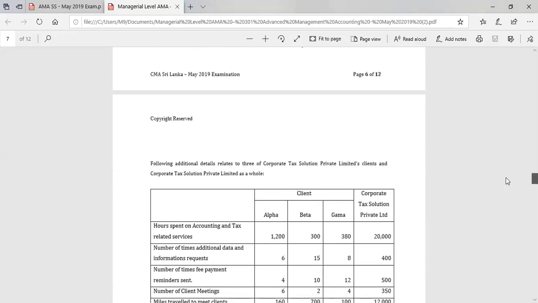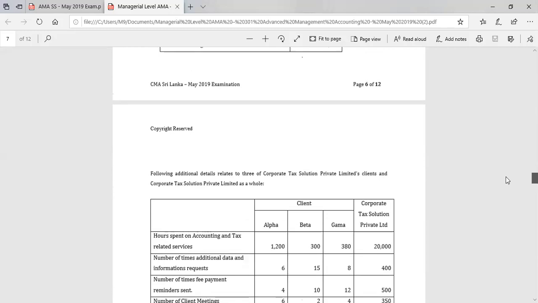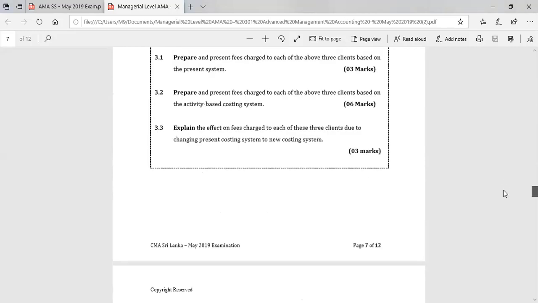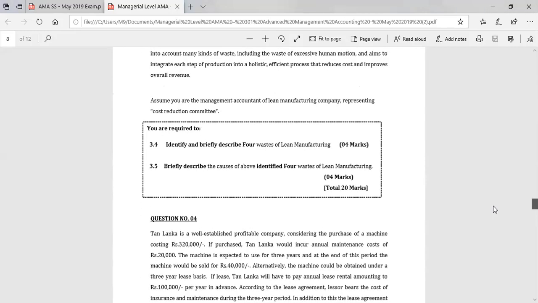You know the structure of the paper. There are two parts in the paper. In part 1, there are 10 multiple choice questions. In part 2, there are 4 questions. All questions are compulsory. And today we are going to discuss question number 4.